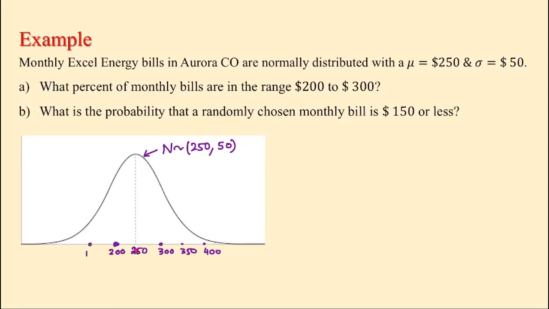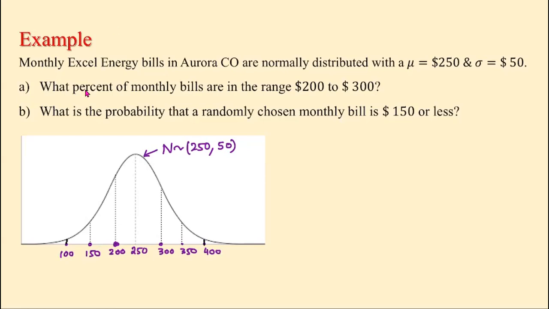Similarly, if we go down, one standard deviation down, that will be 200. Two standard deviations down, 150. Three standard deviations down, that will be 100. So we can draw the vertical lines at each point here, like that, like this, here, like that, and finally here, and also there.